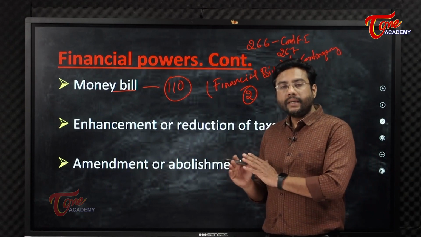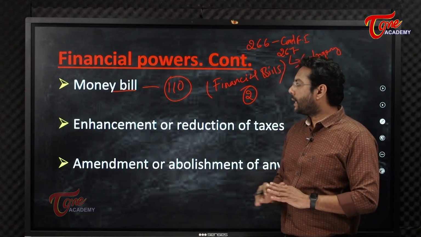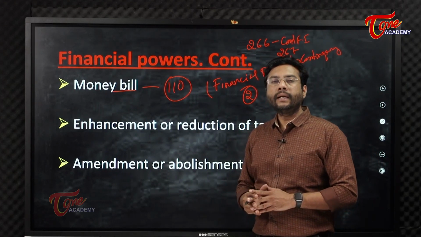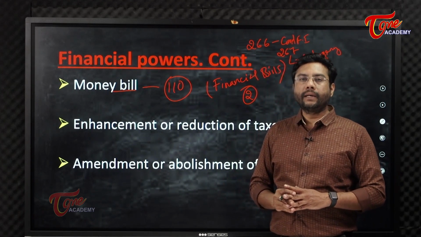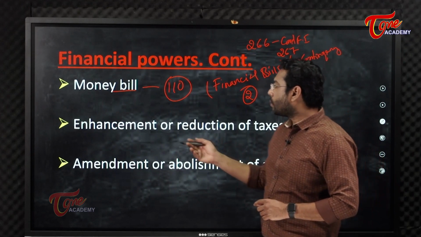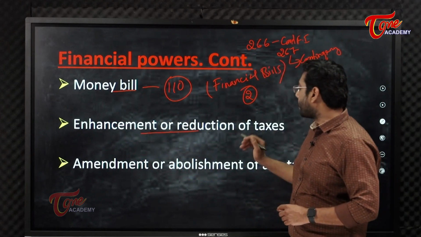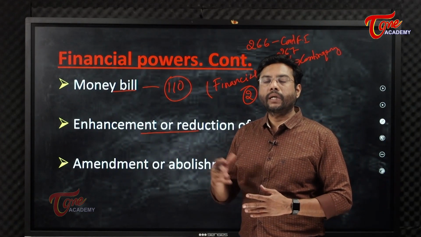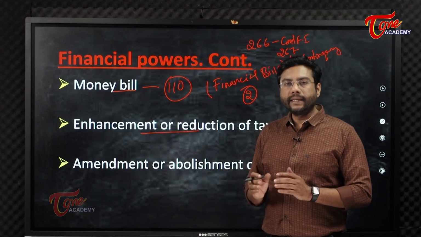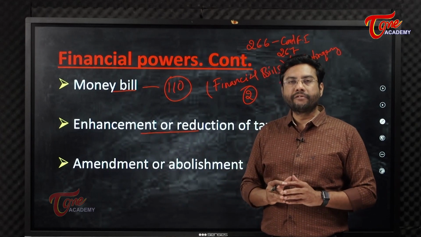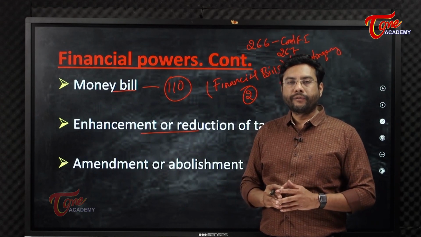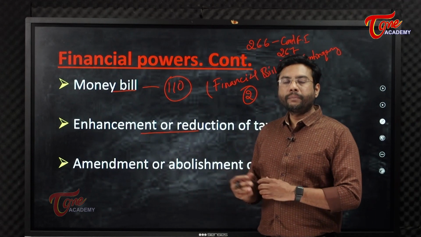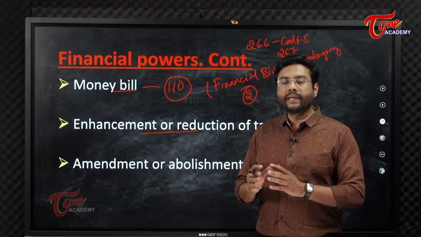So when it comes to the financial powers of the President, there are very extensive powers. Any bill, if it is related to money bill, then the President of India should give his prior permission. So the money bill also contains enhancement or reduction of the taxes and various things like expenditure from the Consolidated Fund of India or maintenance, that is custody of both Contingency Fund of India and Consolidated Fund of India. All these bills have to be introduced with the permission of the President, and President will generally give his assent